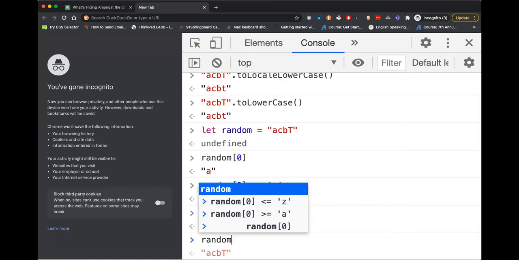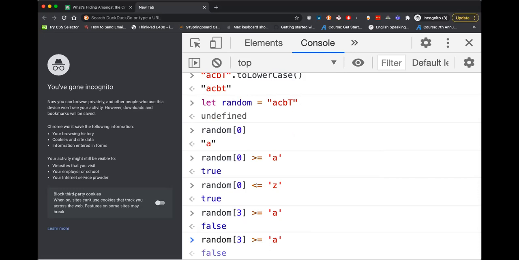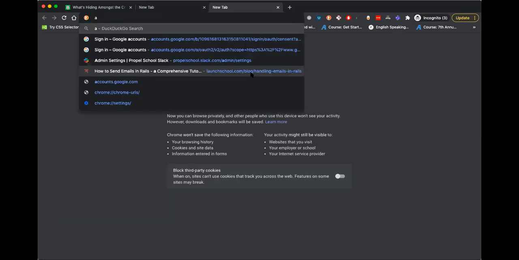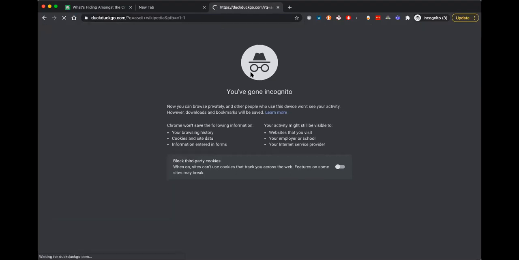At the same time, random 3, which is T, greater than or equal to A is false. And less than or equal to Z is true. So I think we saw in ASCII coding, if I open ASCII Wikipedia, the uppercase characters come first and the lowercase characters come second, right?